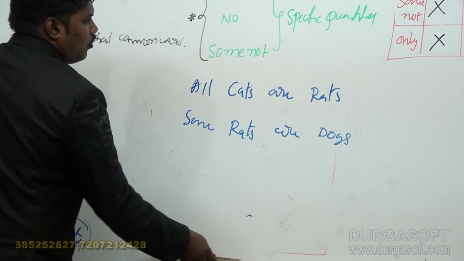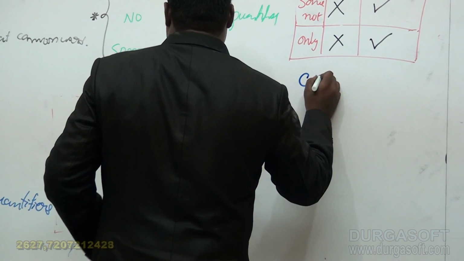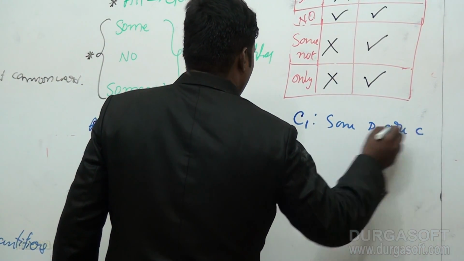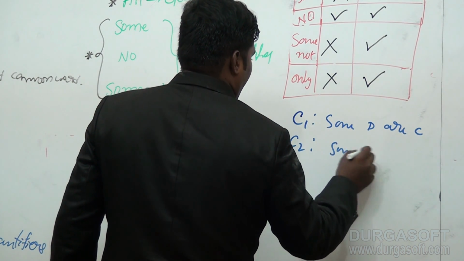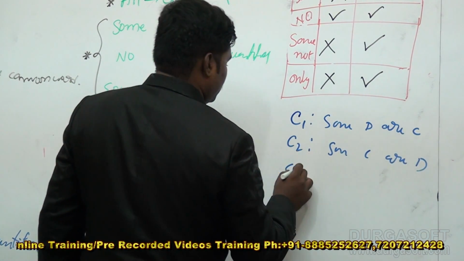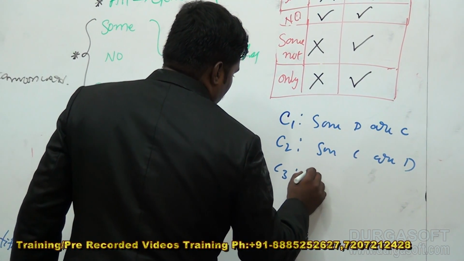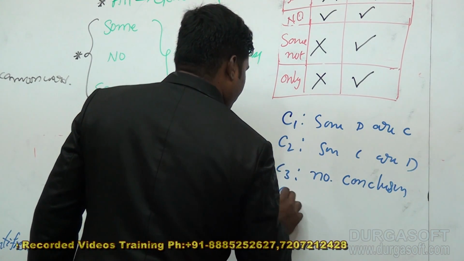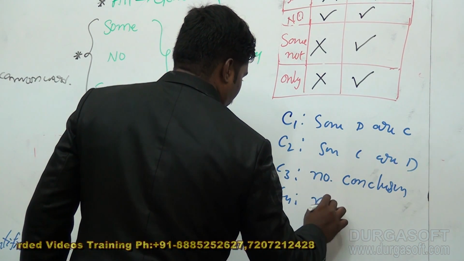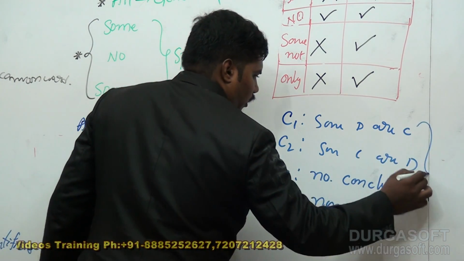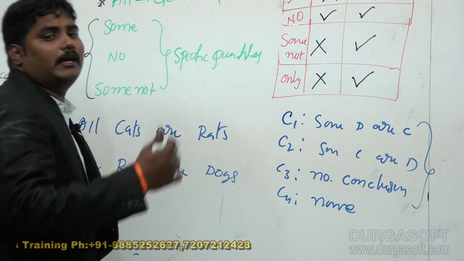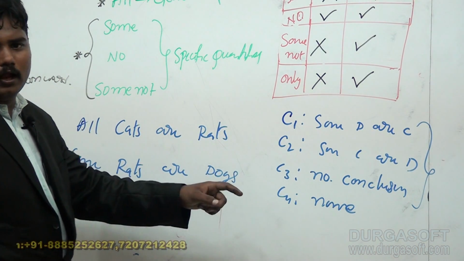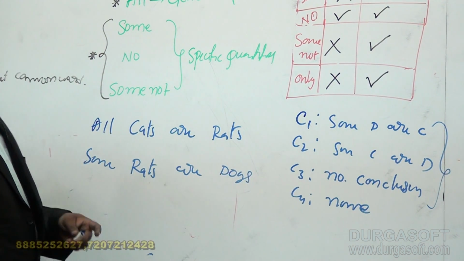Here, look. When you get the conclusions: conclusion 1 is, suppose, some dogs are cats, and conclusion 2, some cats are dogs. Conclusion 3, no conclusion. Conclusion 4, none. None means none of these three options is the answer. When you have an answer other than these conclusions, you can prefer none. Otherwise, you should prefer that one.